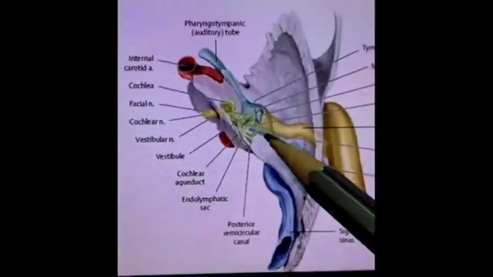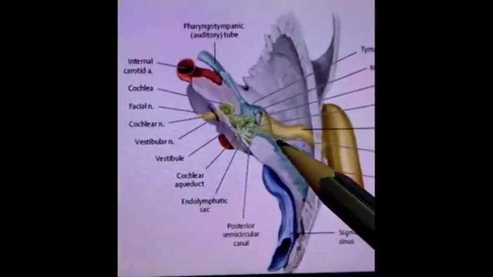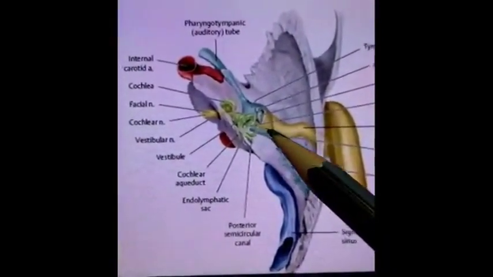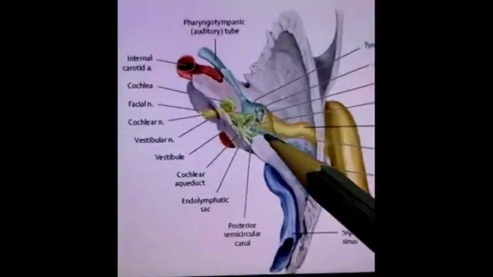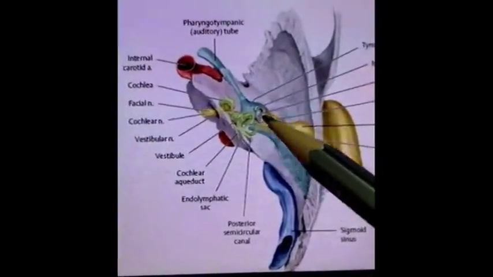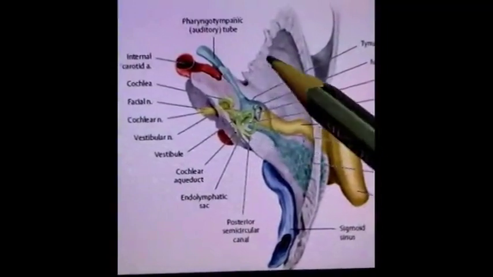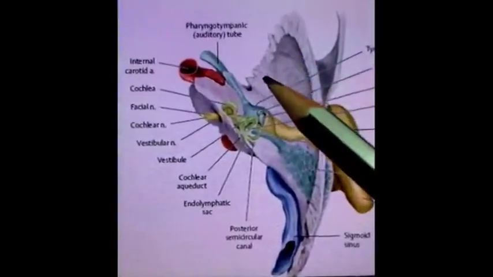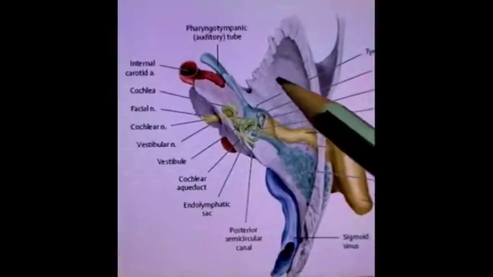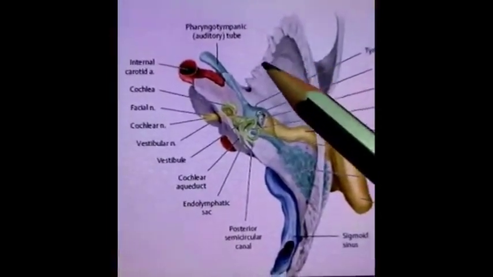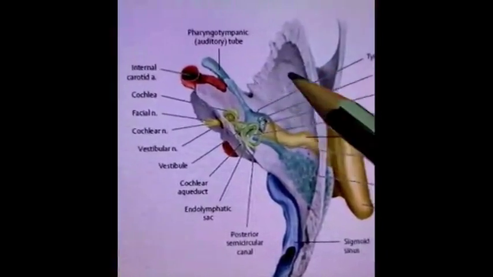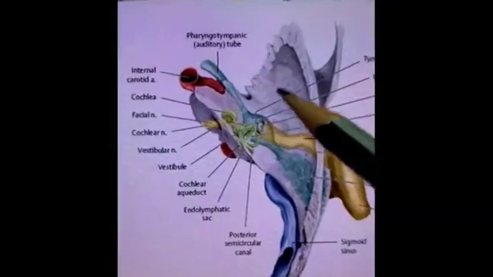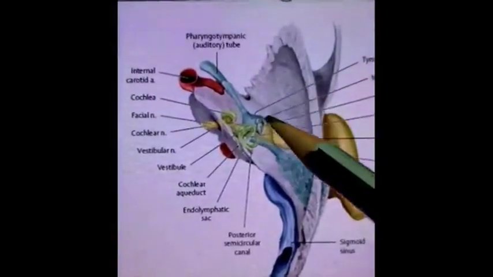And superiorly, this mastoid antrum is covered by a bone known as tegmen tympani, that is a part of the petrous temporal bone itself. And then beyond this, in front of this tegmen tympani, is the middle cranial fossa. The middle cranial fossa contains the cerebrum, and in this temporal part of the bone lies the temporal lobe of the cerebrum. So the temporal lobe of the cerebrum comes in superior relation, and the tegmen tympani also comes in superior relation to